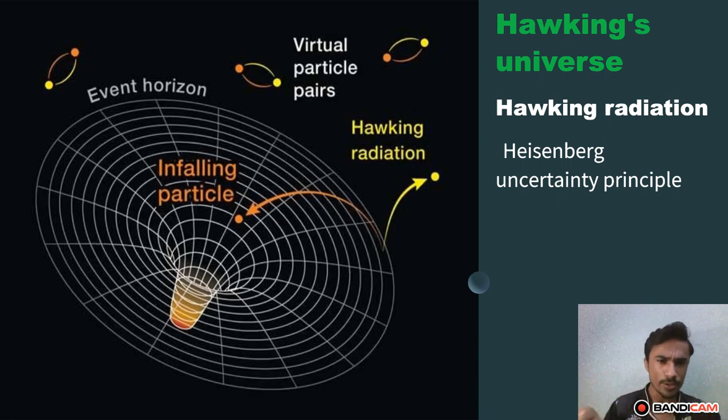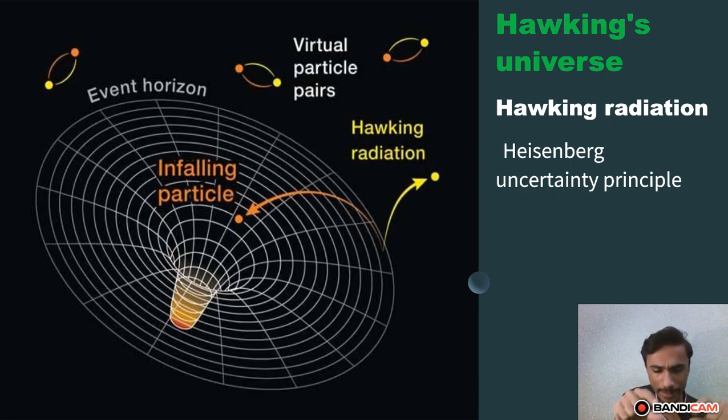Imagine in the vacuum of space there are particles in pairs, known as virtual particle pairs, and every particle has an antiparticle. An electron's antiparticle is known as a positron. When a particle and antiparticle come together, they are known as virtual particle pairs.